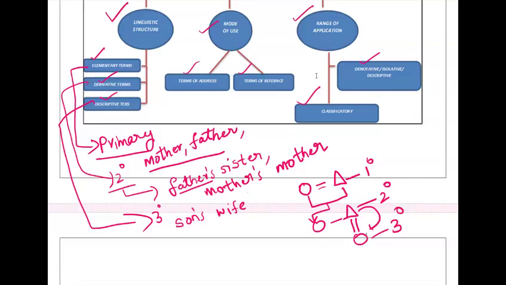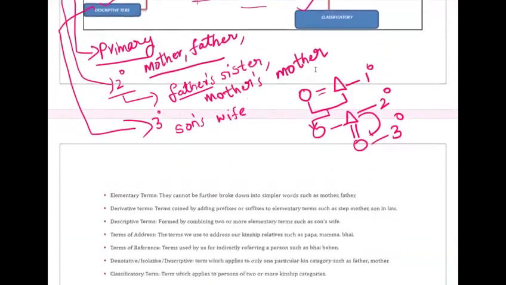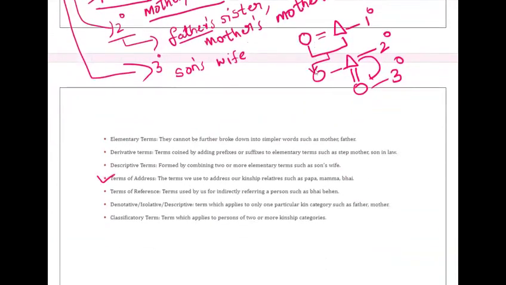Next, mode of use. Based on the mode of use, the kinship terms are of two types: term of reference and term of address. Let's discuss those also. The term we use to address our kinship relatives, such as Papa, Mama and Bhai. Term of reference means this term is used to refer to the relation between individuals or person groups. Like Mama. Generally we call it Mama, no? Generalized term. This comes under term of reference.